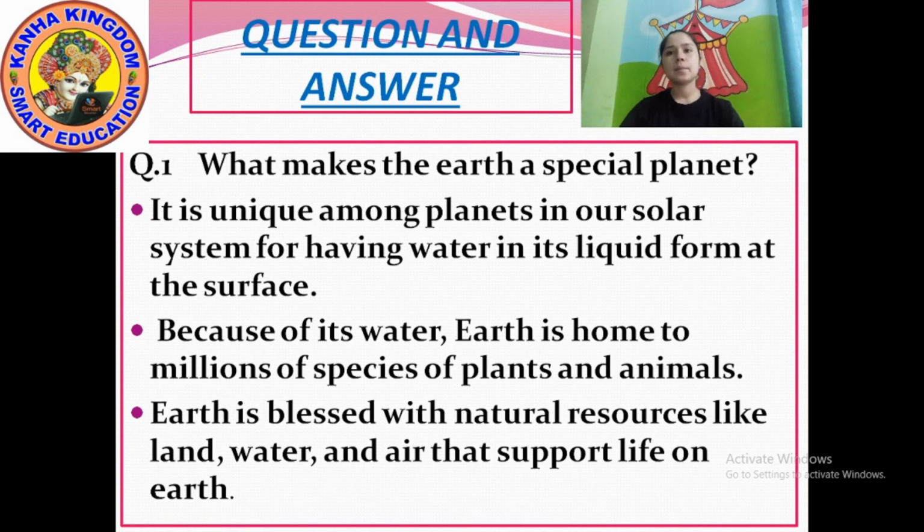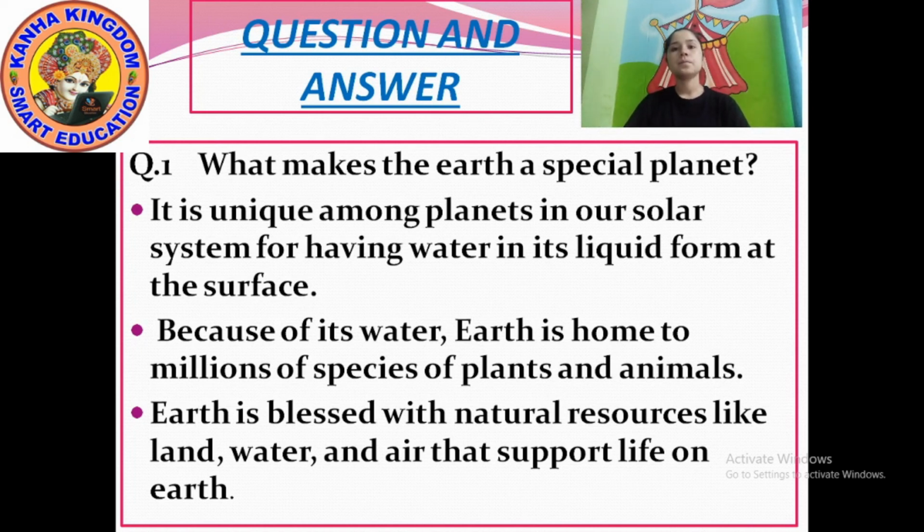It is unique among planets in our solar system for having water in its liquid form at the surface. Our earth is unique among planets in our solar system for having water in its liquid form at the surface.